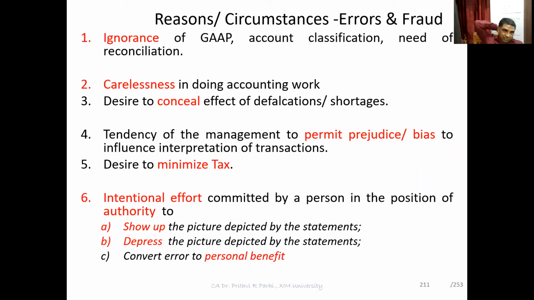What is the third reason? Point 3: desire to conceal the effect of defalcations or shortages. There might be defalcations or shortages.